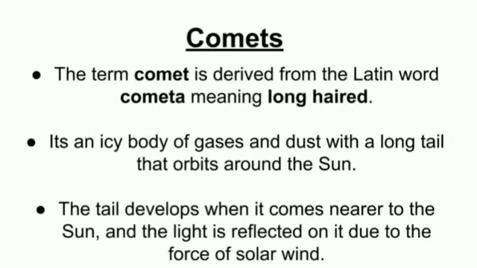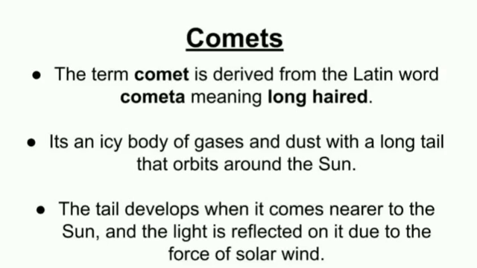The last and final member of the solar system is comets. A comet is an icy body of gases and dust with a long tail that orbits around the Sun. Halley's Comet, which is named after Sir Edmund Halley, was discovered in the 17th century.